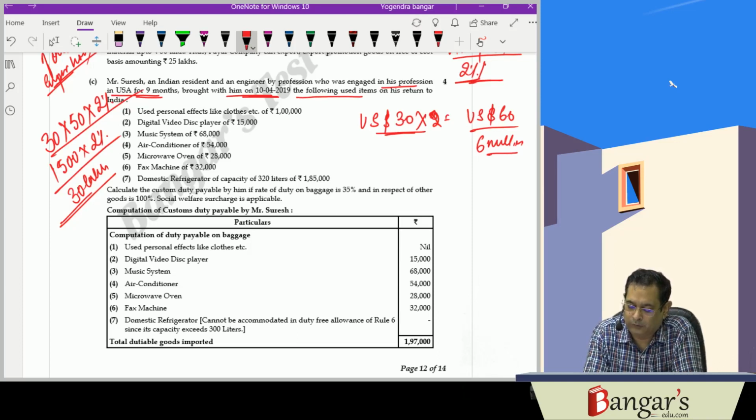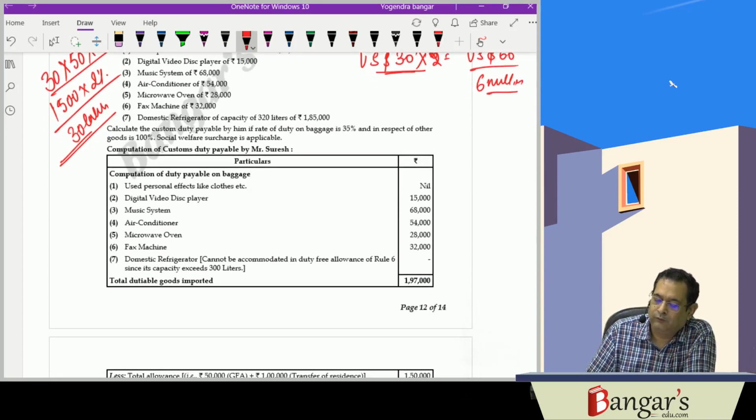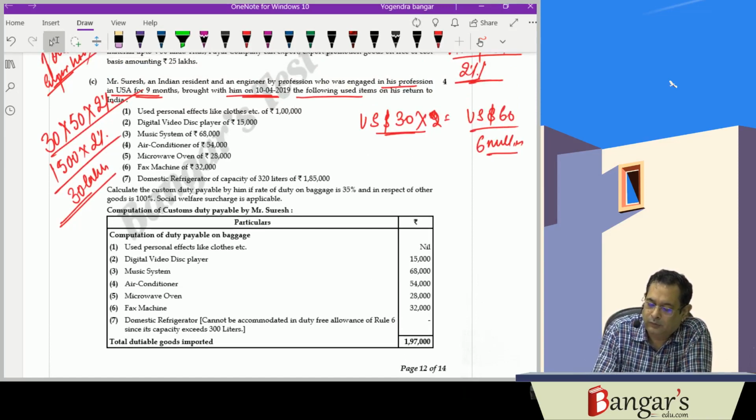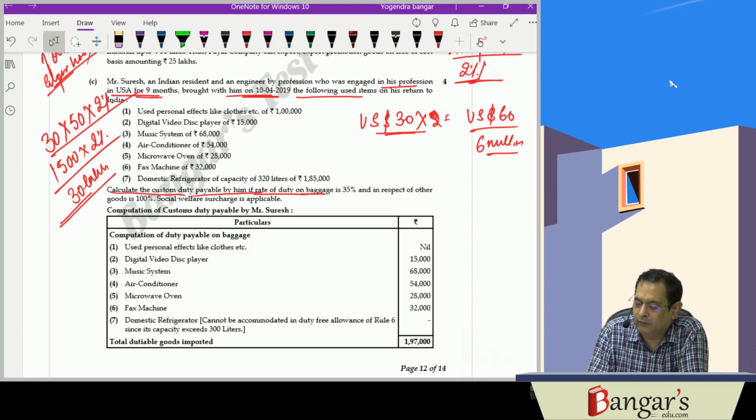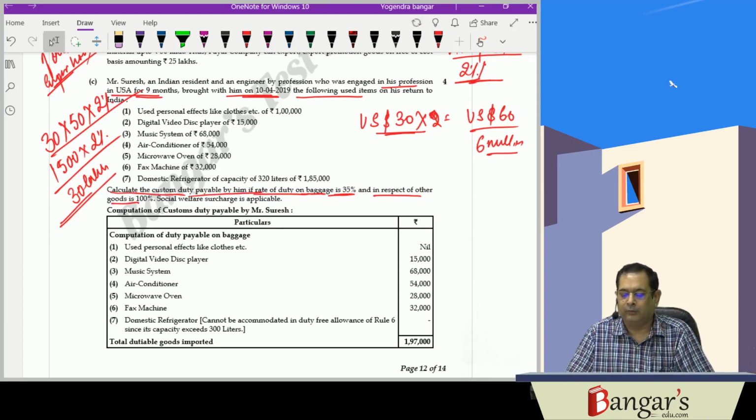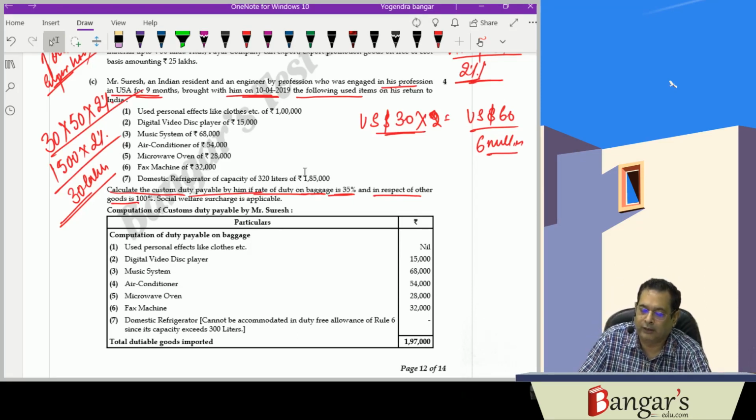So he has brought along with him the following used items. They are asking, this information has been provided, and they are saying you are required to calculate the custom duty payable by him if the rate of duty on baggage is 35% and in respect of other goods is say 100%, and social welfare surcharge is applicable.